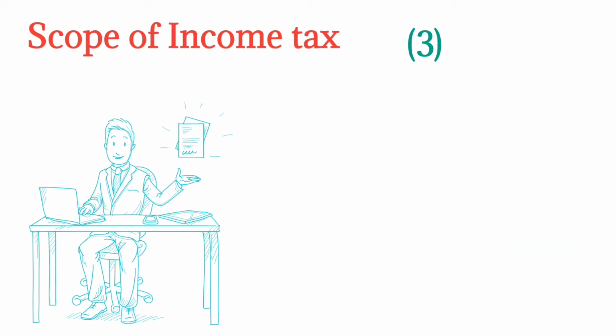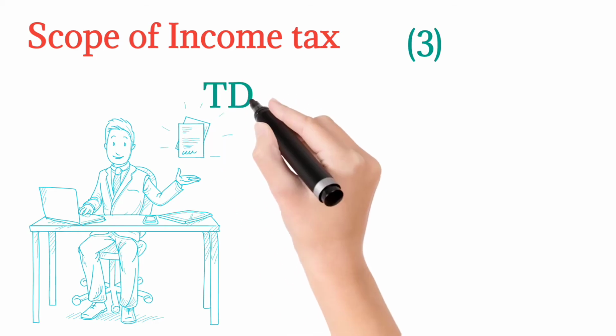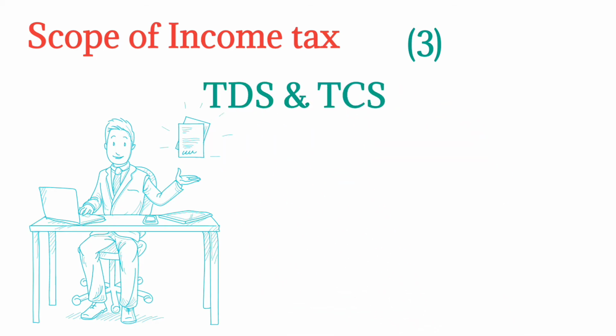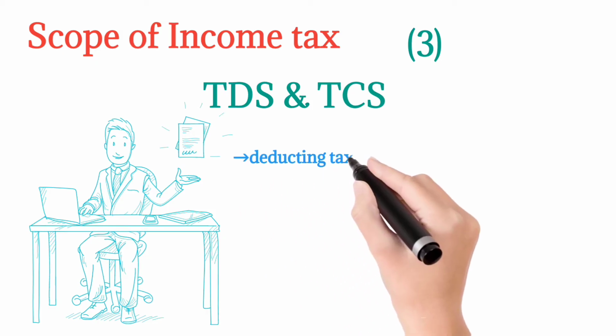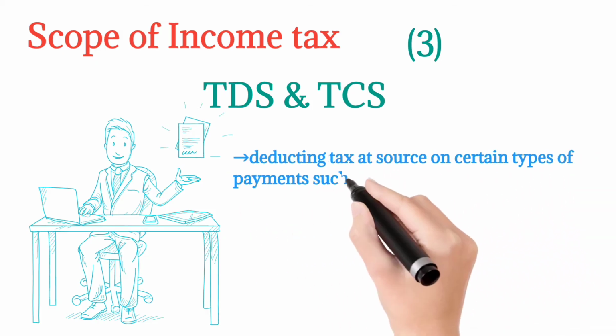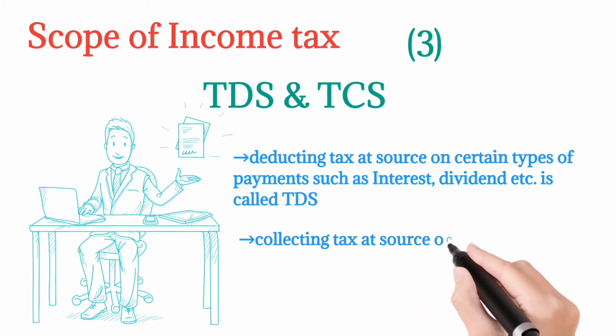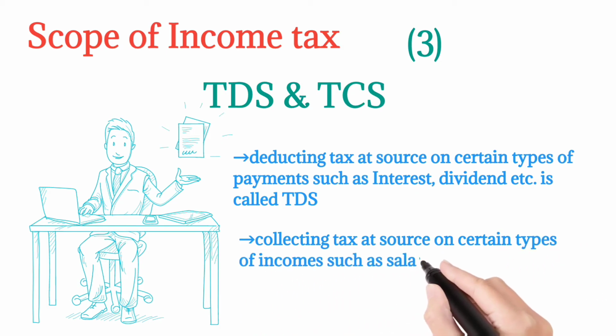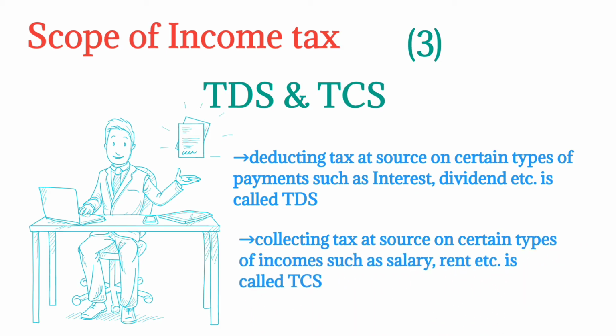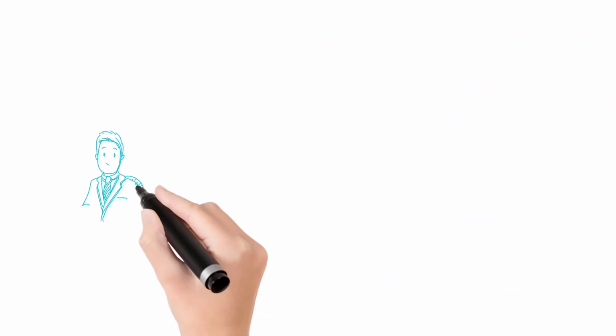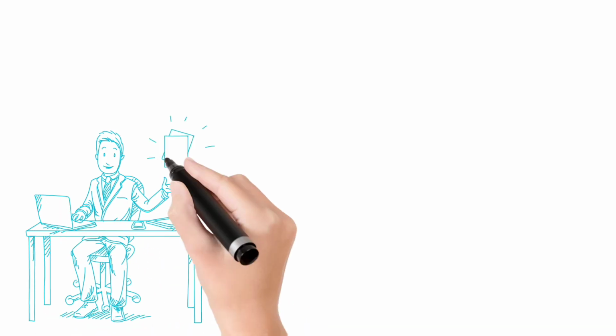The third one is TDS and TCS, right? What is TDS? The tax that is deducted on certain types of payments, like interest and dividend. And what is TCS? That is a tax that is collected on certain types of income, right? That is salary and rent. These are the two terms also included under income tax. We also have to consider the provisions of these two terms as well to cover the whole scope of income tax.